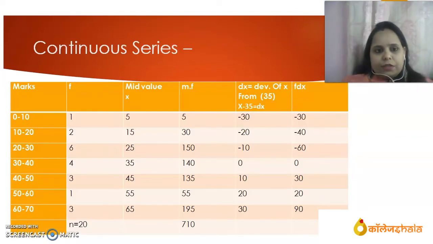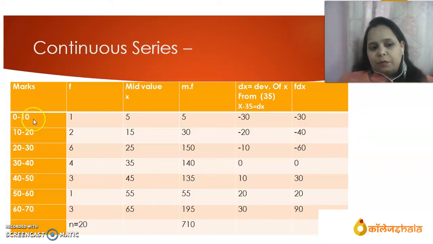Then continuous series. How to solve continuous series? Continuous series is a series where there is a continuation of, suppose, marks given from 0 to 10. Few students are there in this 0 to 10. So there is a continuation from 0 marks to 10 marks. Up to 10 marks, how many students are there? That is the frequency, how many repeated students are there. Suppose in between 0 to 10 only one student is there.